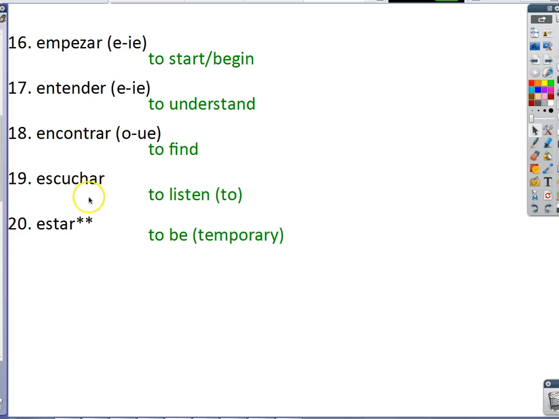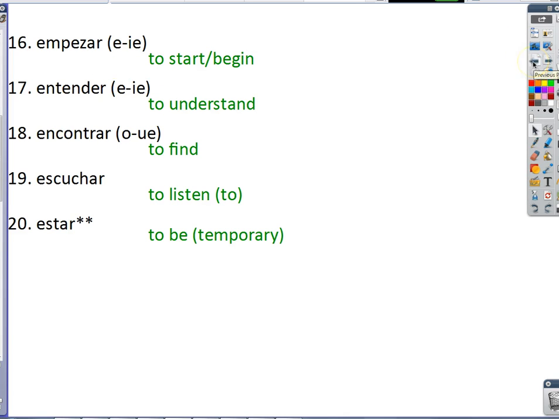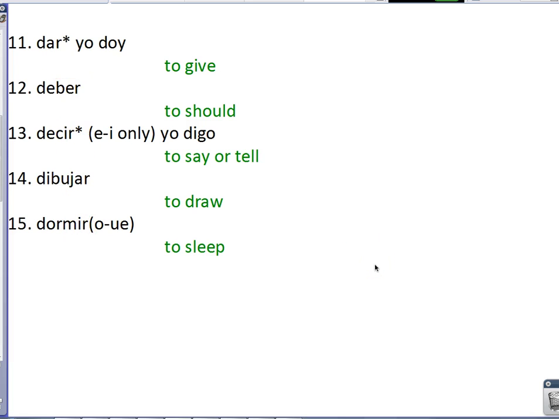And any other IR stem changers? No. Next thing we're going to ask, are there any verbs with an irregular yo, which are your car, gar, and zar verbs? So yes, empezar is going to have an irregular yo because you can't ze in Spanish. So it's going to be empecé, ce at the end, still with an accent on the e. Any other car, gar, or zar verbs? I don't see any. And conocer is not one.